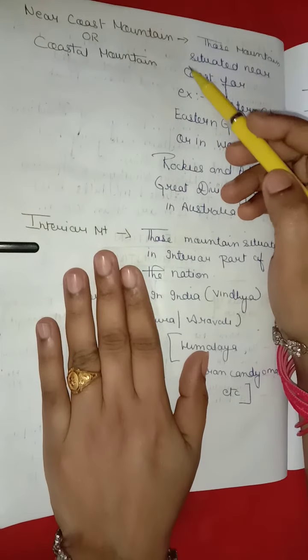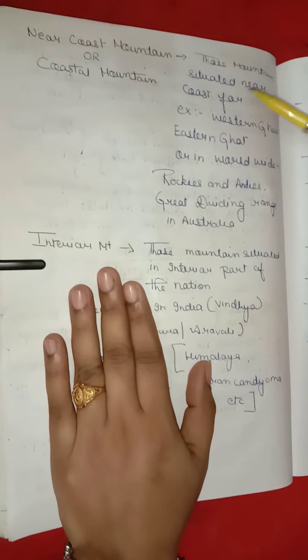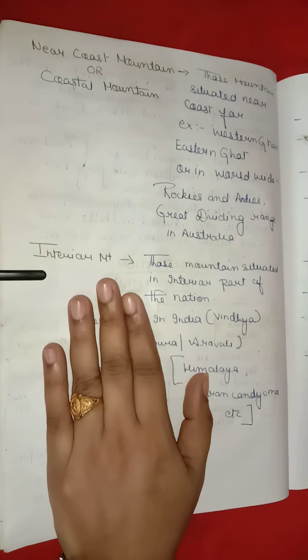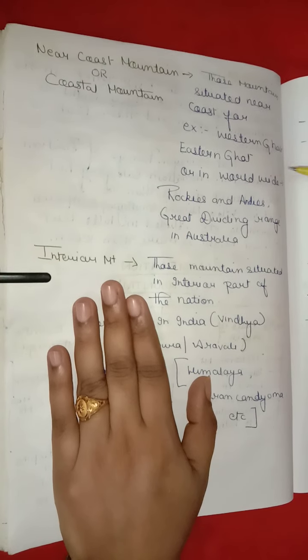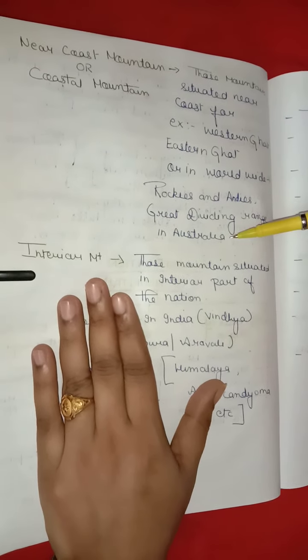Coastal mountains are those mountains situated near the coast, for example Western Ghat, Eastern Ghat, or worldwide Rockies and Andes, Great Dividing Range in Australia.